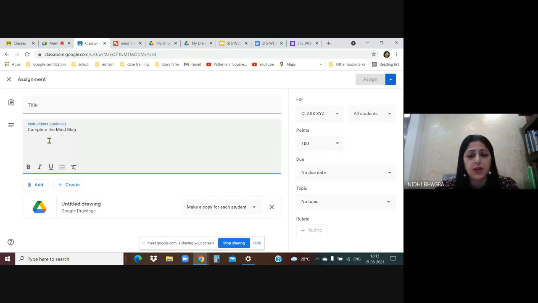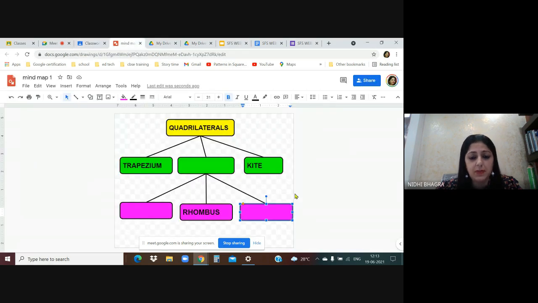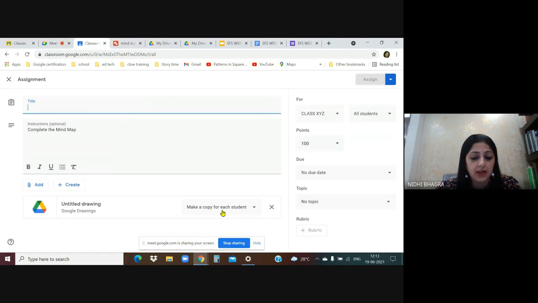Even in class 1 to 5, I've seen science textbooks. They have flow charts, science textbooks also, even social studies also, there are flow charts. So you can assign it to the younger students also. Complete the mind map, give it a title. So when you assign it, the student will receive the blank, this kind of a template. They can simply double click on it, write, and hand in the assignment. So you can give such kind of mind maps as an assignment also, by making a copy for each student.